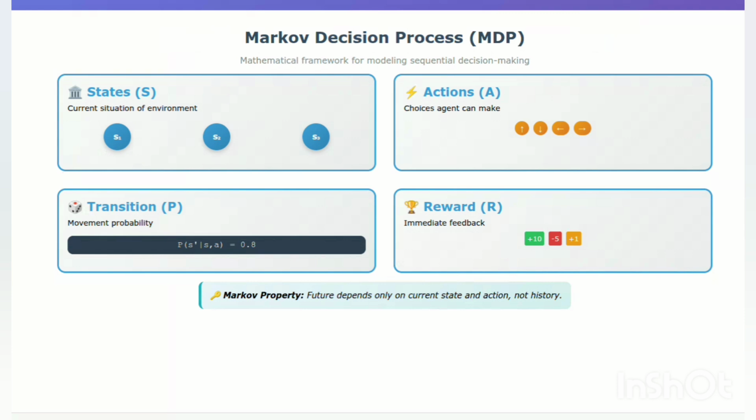A key property of an MDP is the Markov property. The future state depends only on the current state and the action taken, not on the entire history of past states and actions. This simplifies the modeling process significantly.